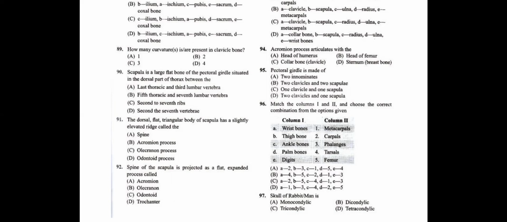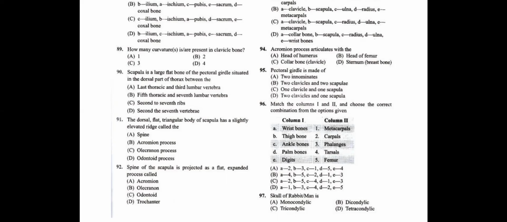Now, question number 91. The dorsal flat triangular body, the scapula, has a slightly elevated ridge called. So this ridge-like structure, question number 91, is called a spine. The ridge is called a spine, where it is going to form the acromion process.